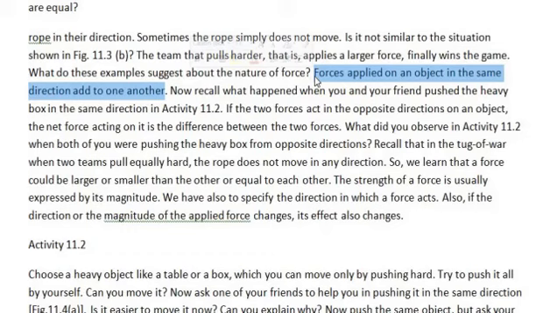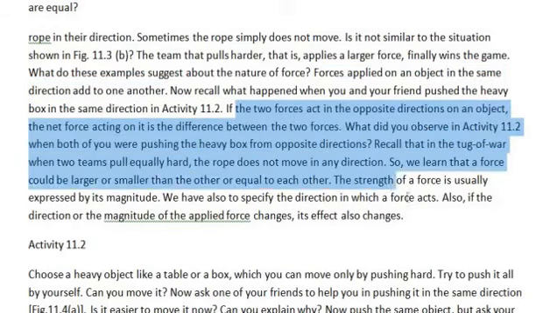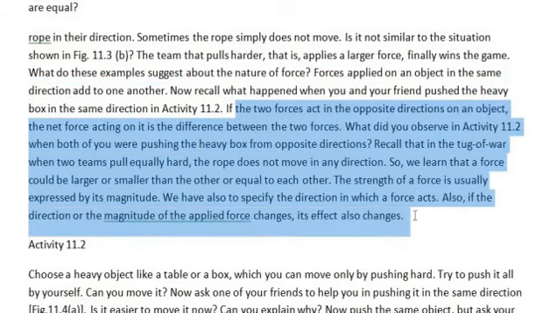Now the next paragraph. If two forces act in opposite directions on an object, the net force acting on it is the difference between the two forces. What did you observe in the activity? It will try to cancel the force. When both of you were pushing the heavy box from opposite directions, the forces cancelled.